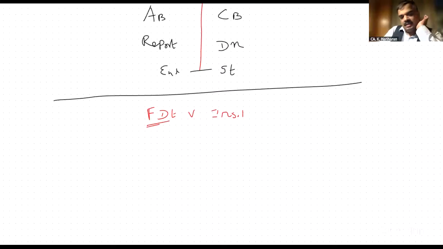Next, three important decisions for achieving wealth maximization.